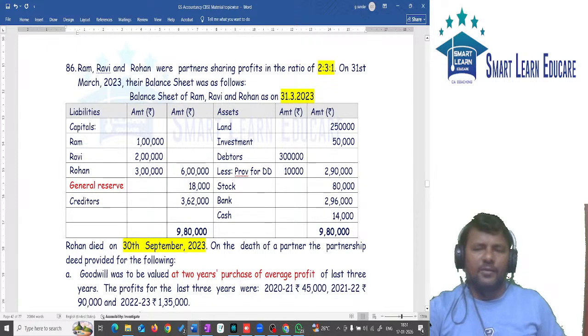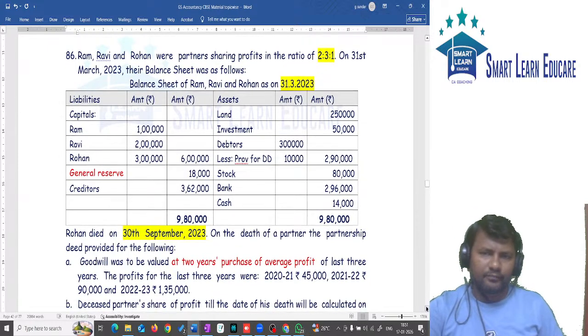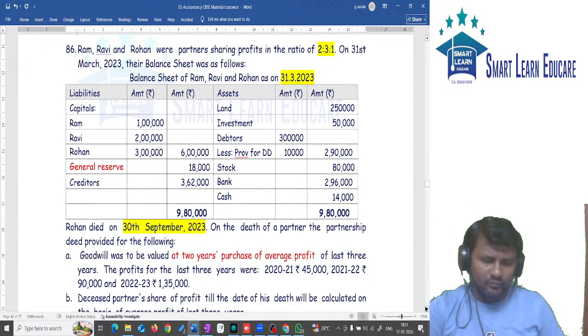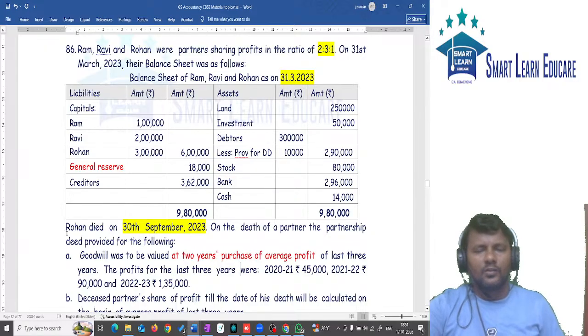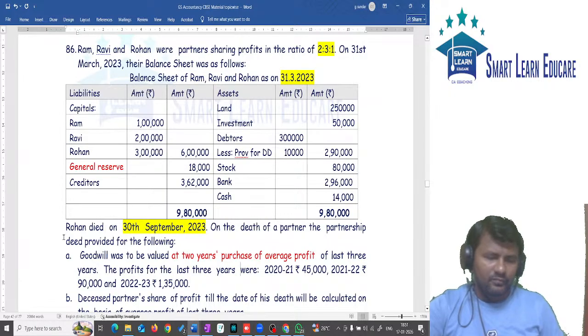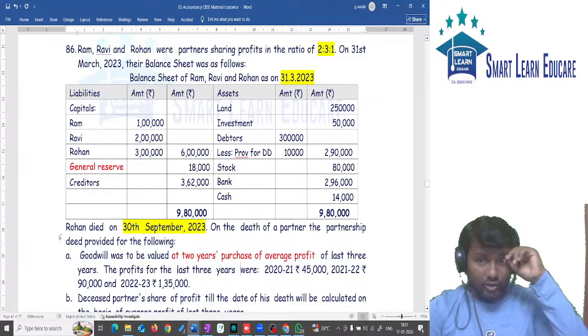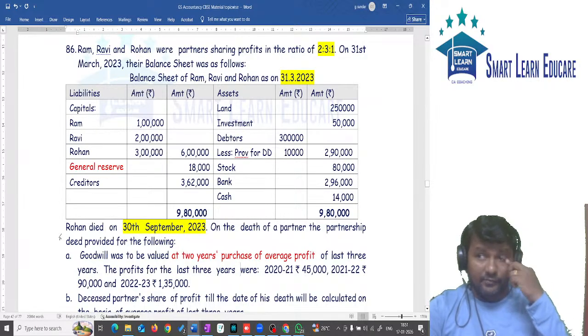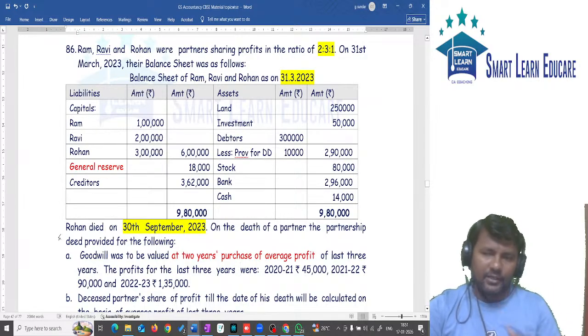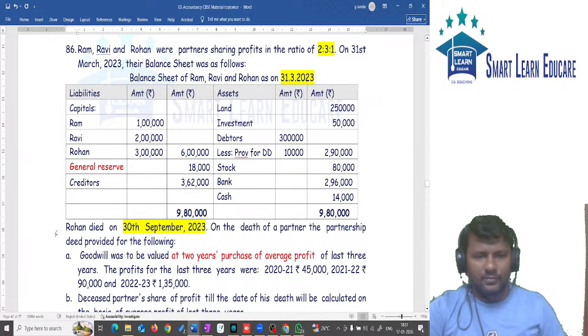Already we did this type of question, so quickly try. In the next class we'll be discussing the dissolution of partnership, and comfortably we will be completing this partnership. Once partnership is done, then we'll take up company accounts.